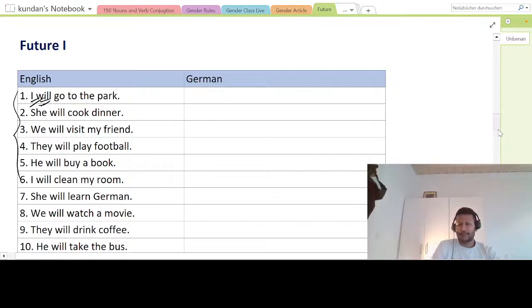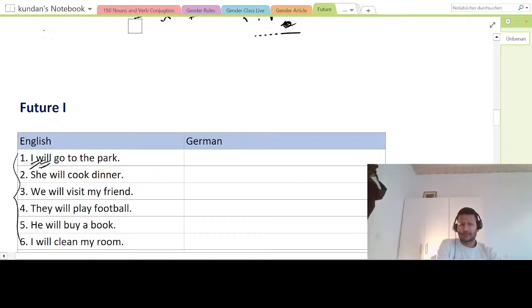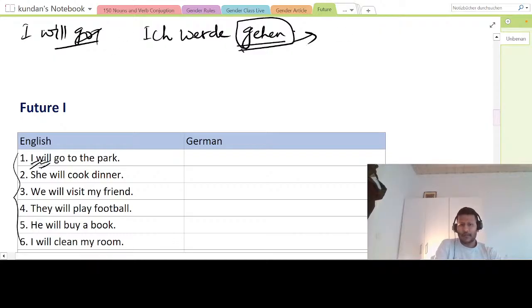I will say, I will go. If I say I will go, right? So I will say ich werde gehen, right? So this is the infinitive form. The verb to go is gehen, and this will be the same here. Nothing, no change at all. So just remember that this conjugation you have to do. Rest everything is very simple.